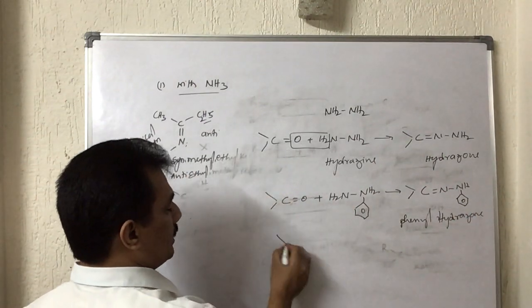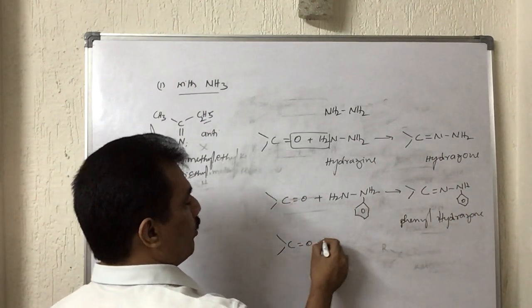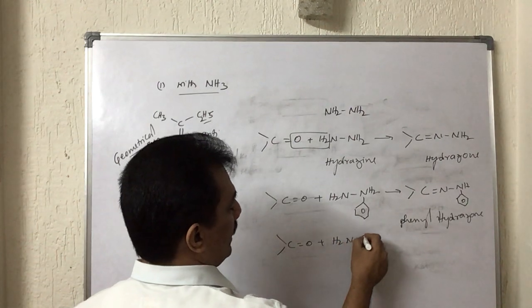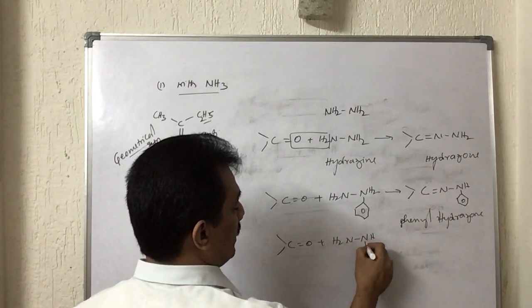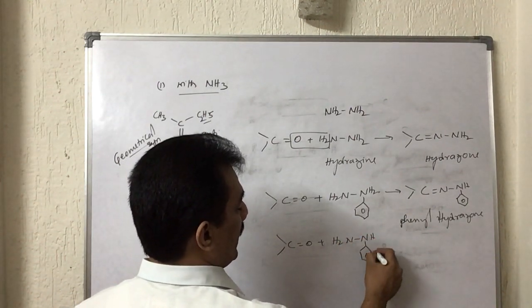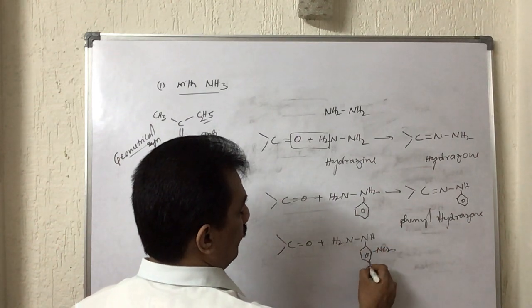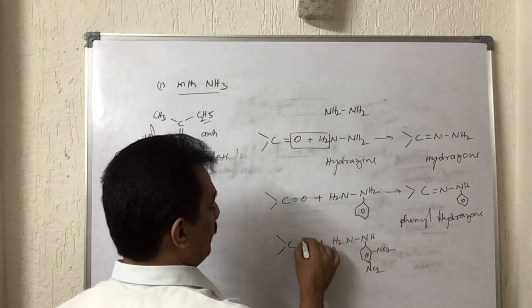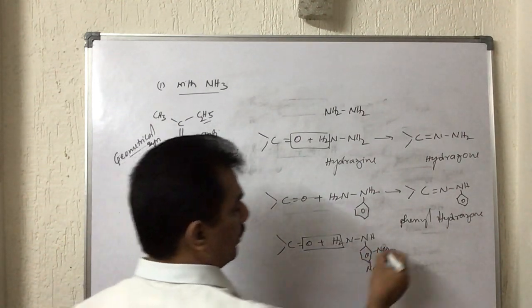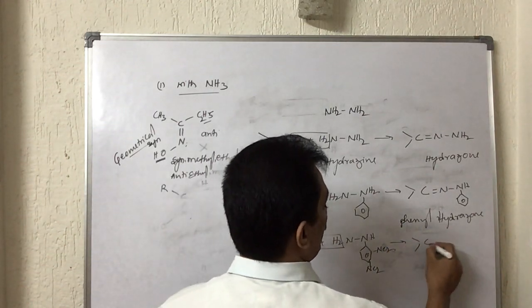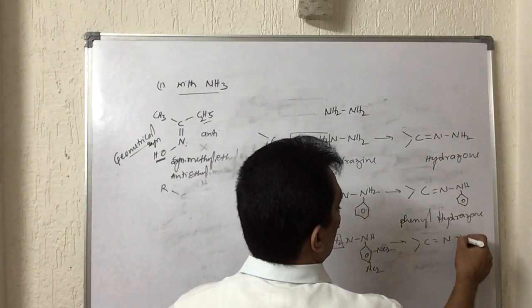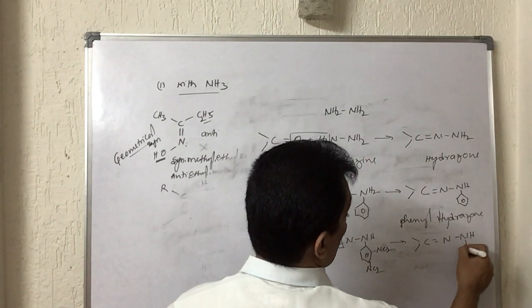Similarly, if it is the double bonded compound with H2N-NH dinitrophenyl, that is, with Brady's reagent, when the oxygen and hydrogen go out, it gives 2,4-dinitrophenylhydrazone.